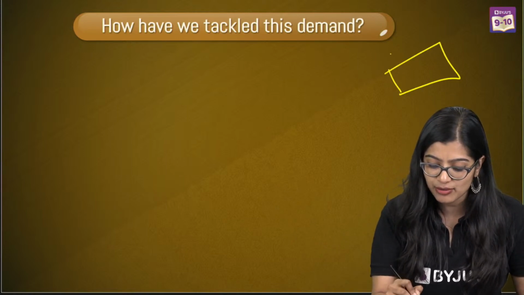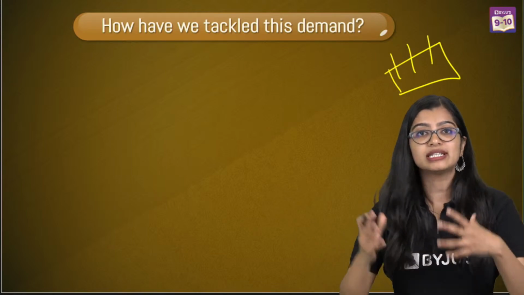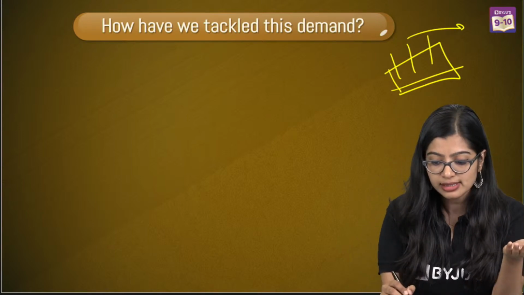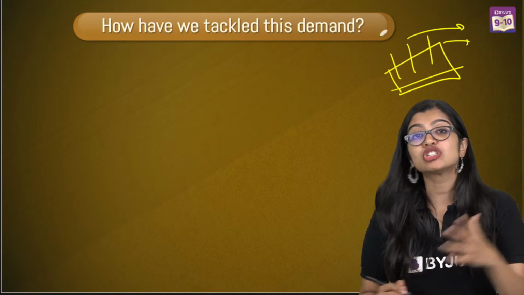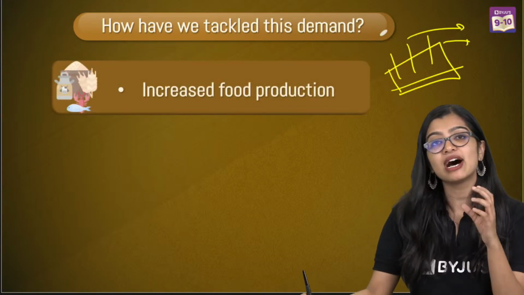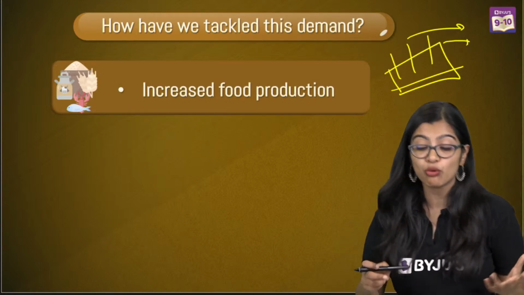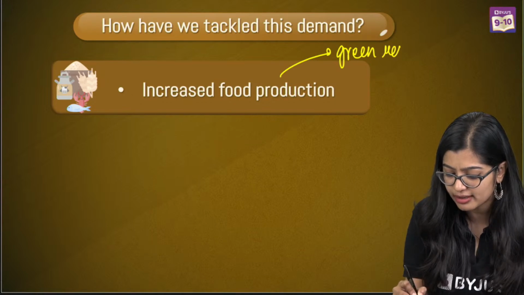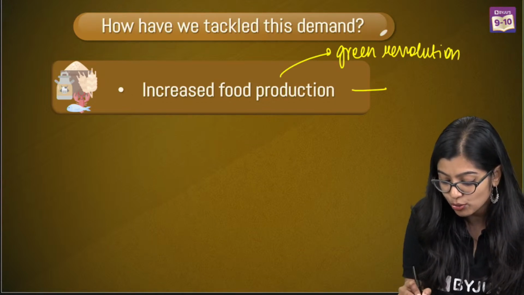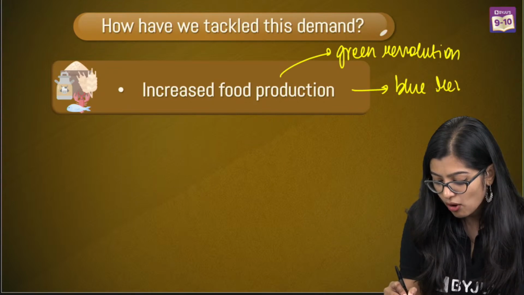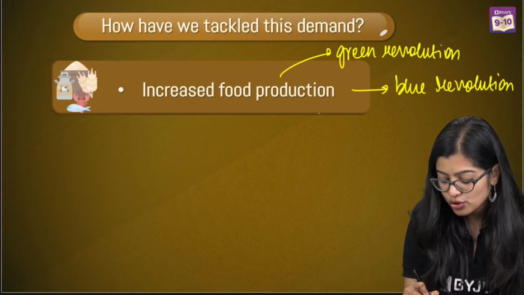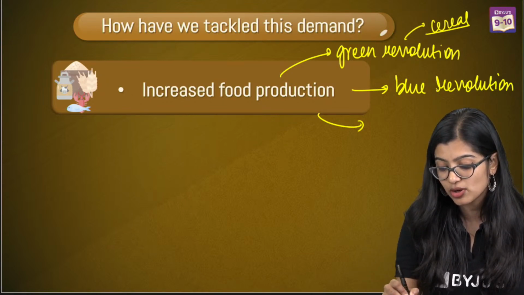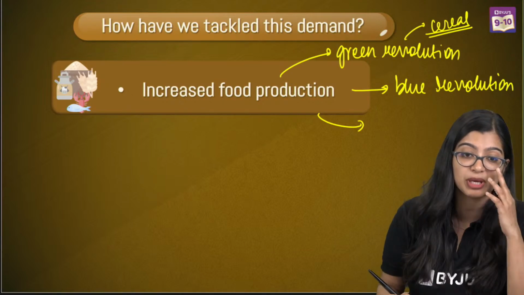So in my land, if I was only growing 3 crops, over time people came up with techniques where I was able to grow maybe 100 crops. That is a considerable increase, almost like a revolution. Which is why the first thing we tried was increasing food production. You would have heard about revolutions like the green revolution, where we started producing large scale cereal crops, a large amount of cereal or food grains.